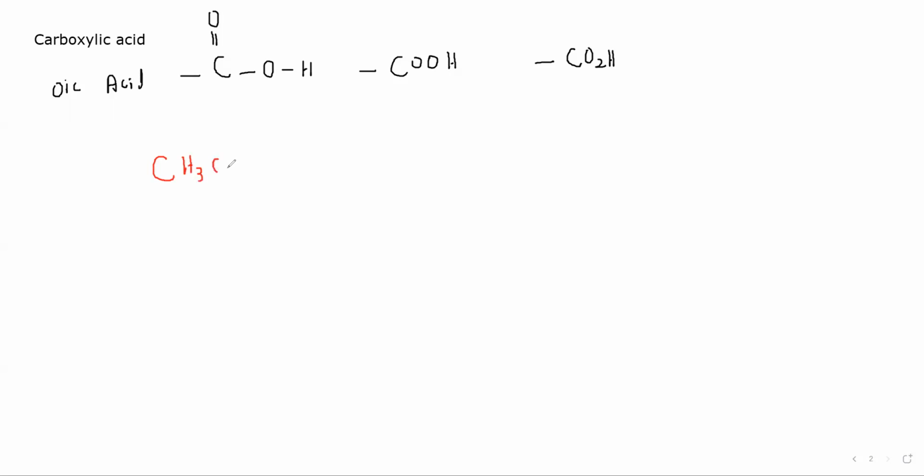CH3COOH, how many carbon atoms are there in this acid? So it contains 2 carbon atoms. That is why we will use the prefix eth. I did not draw the bonds, I just drew the structure, but in terms of bonds, the first carbon will have 3 hydrogens, each single bonded. Next to that is one carbon which is C double bonded with O, and H.